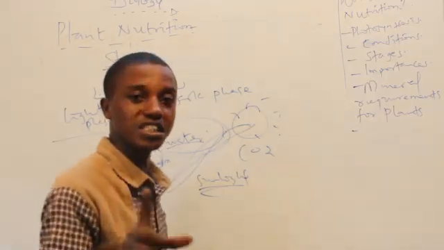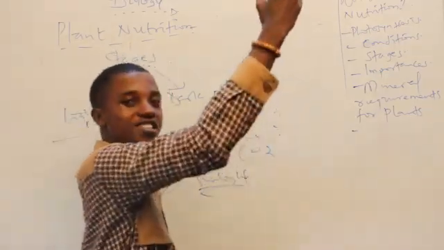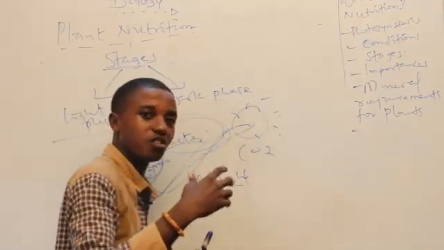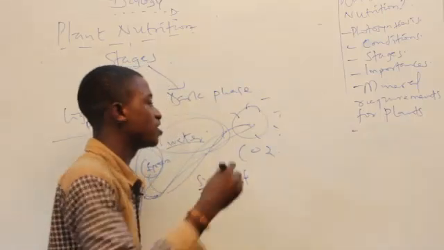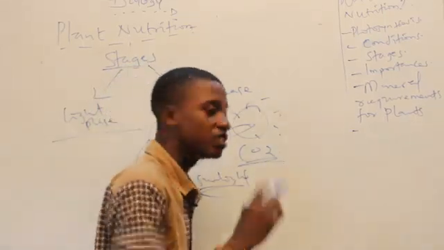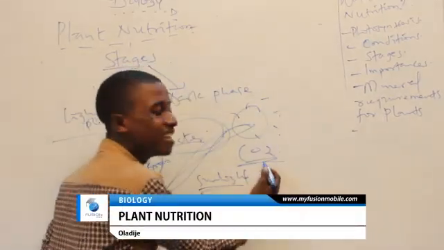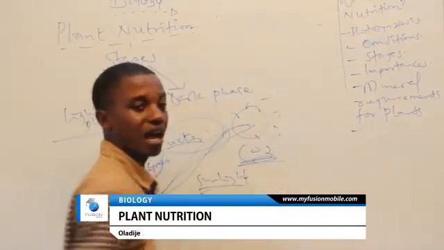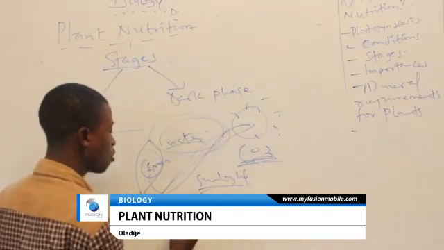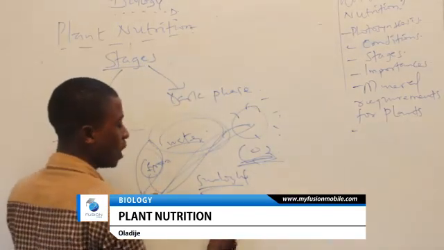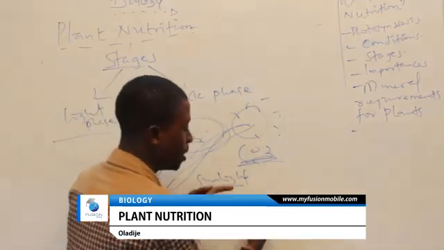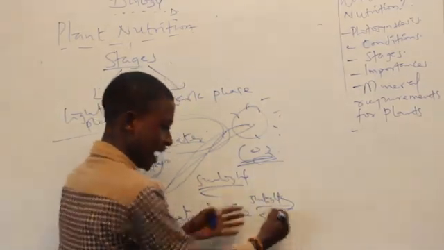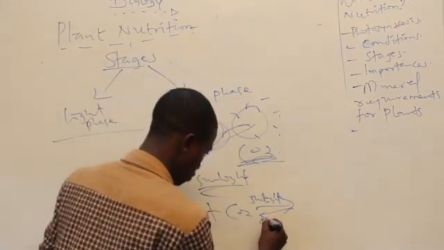What plants do in this case is to absorb all the CO2 in the atmosphere. We release CO2, plants make use of this CO2, and in turn, they release oxygen. So the CO2 released by humans into the atmosphere will be taken in by plants through the stomata. When they take in this CO2, hypothetically, we now have water and carbon dioxide. Then we make use of the sunlight. Aside from this sunlight, we also need another factor which is internal.